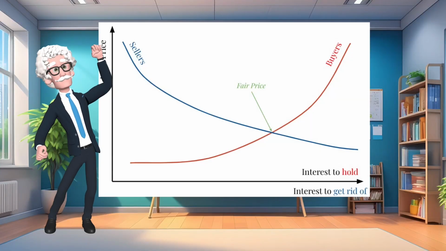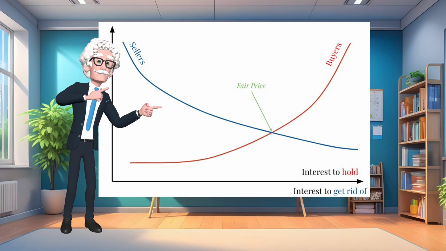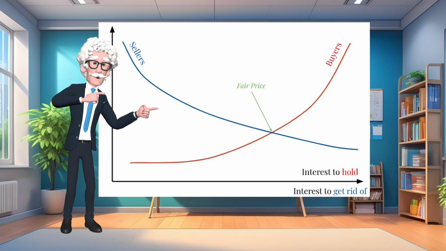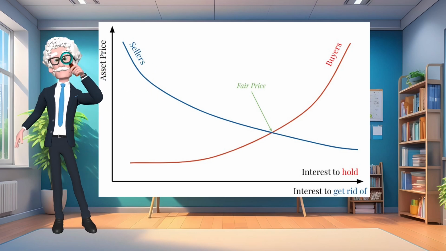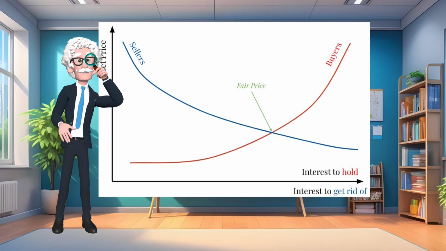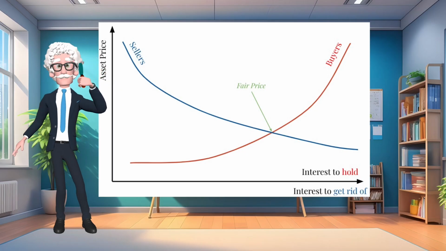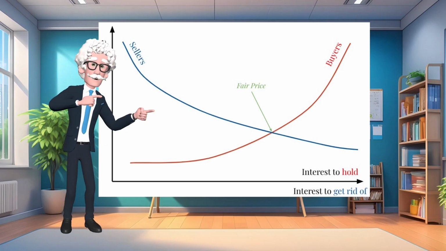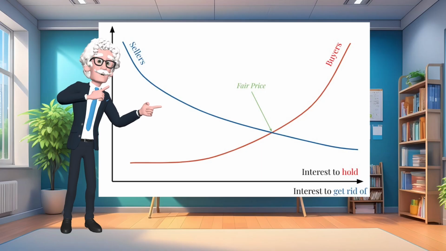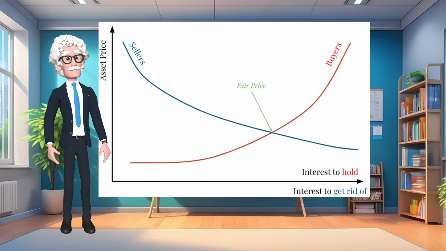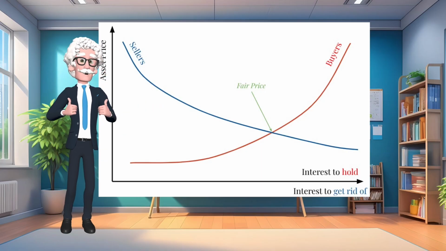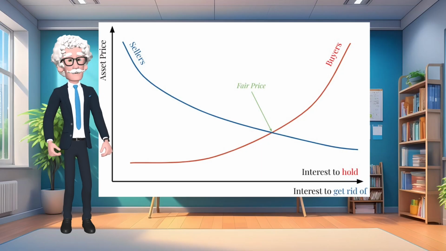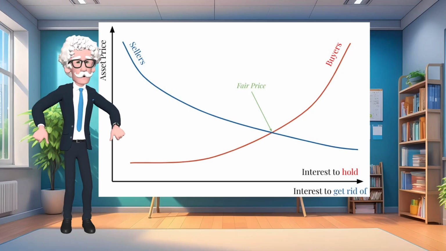Sure, Bullix. The key lies in finding the right balance. When supply and demand interact dynamically, they naturally lead to what is considered a fair price, the point where interest of buyers meets the interest of sellers. If market participants want to hold an asset, the price of the asset will tend to go up. Vice versa, if market participants want to get rid of the asset.